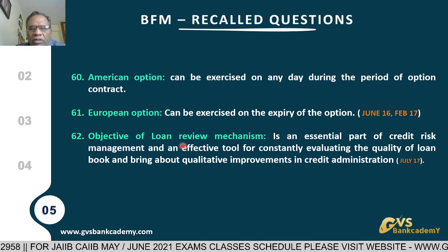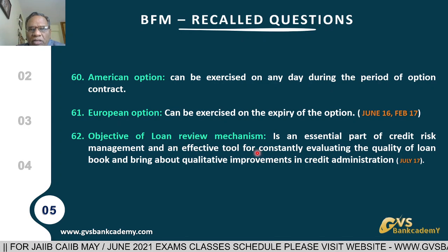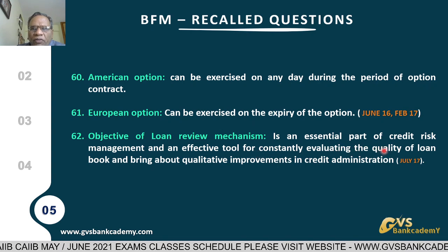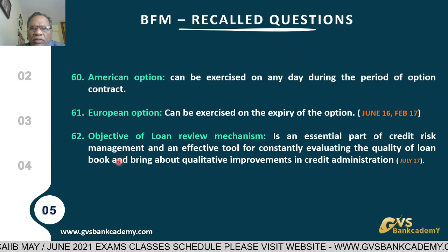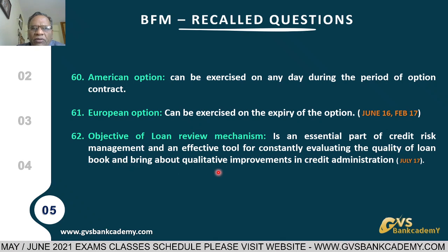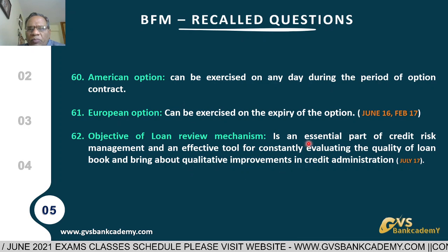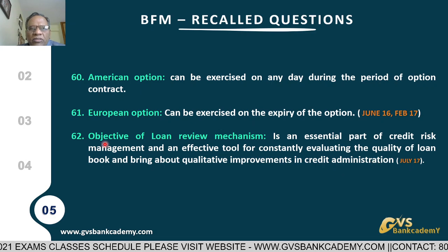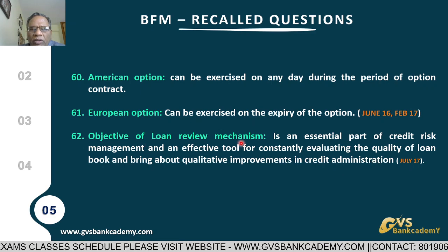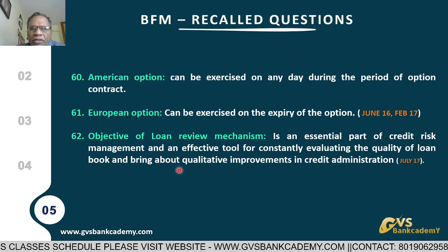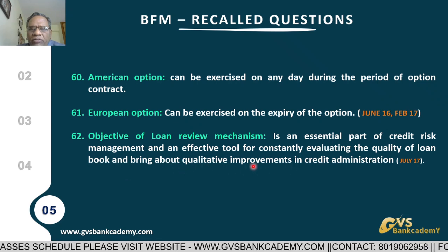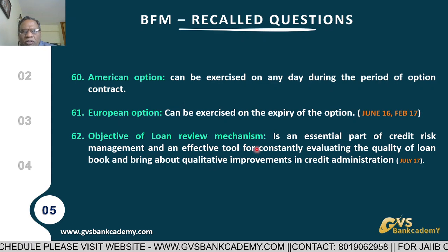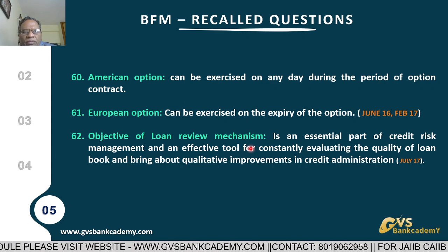It is a dynamic one, continuously. At periodical intervals, we are reviewing the quality of the loan advances and bringing any qualitative improvements required in the processing and monitoring of advances and credit administration. This is called the objective of loan review mechanism. The main aim is qualitative improvement, improving the quality of the advances; for this purpose only it was introduced. All banks are following this. This is an RBI directive.